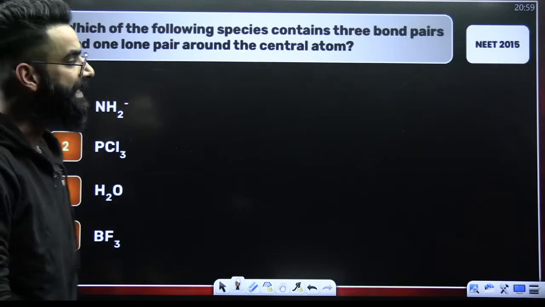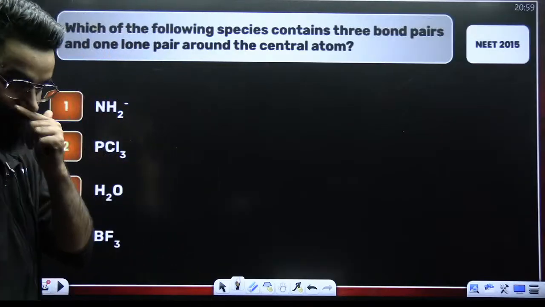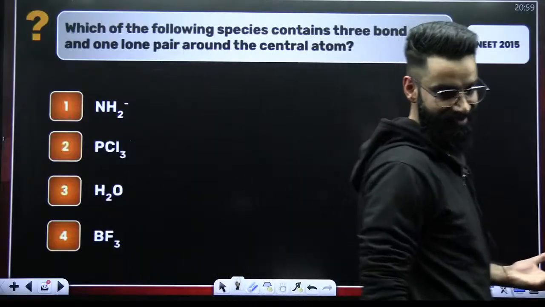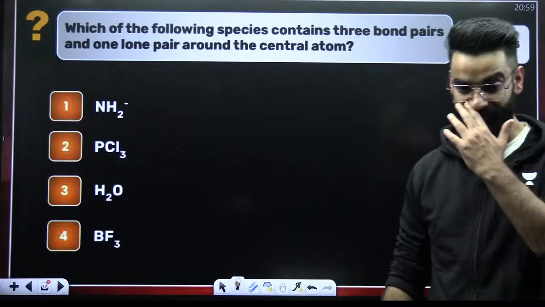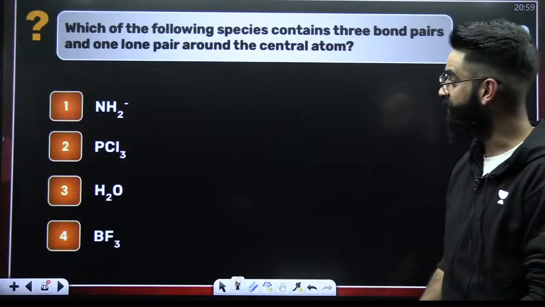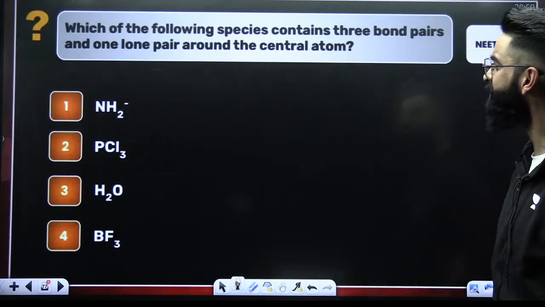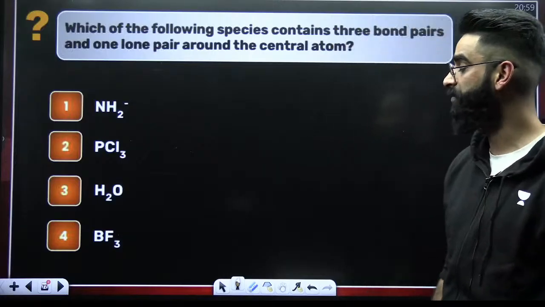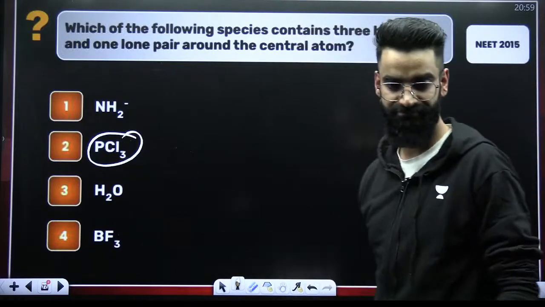All right. NEET 2015. This sort of a question, guys, you should not take a lot of time to solve. It's again an easy question. Which of the following species contains 3 bond pairs and 1 lone pair around the central atom? 3 bond pairs and 1 lone pair.